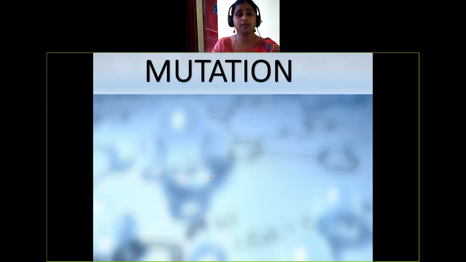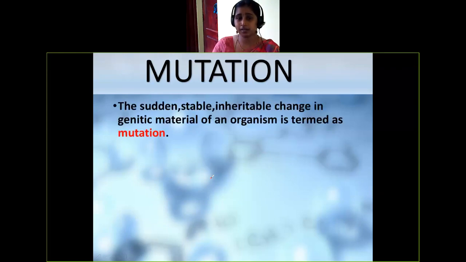What are mutant and mutagenic agents? We'll see now. Mutation is a sudden, stable, inheritable change. Okay, it is a very crisp definition. Make a note. Sudden. We don't know how it happens. Suddenly it happens. Stable. Okay, it is the same, it won't be unstable. Inheritable. They can transmit that mutant character to the next generation also. A change in the genetic material of an organism is termed as mutation.